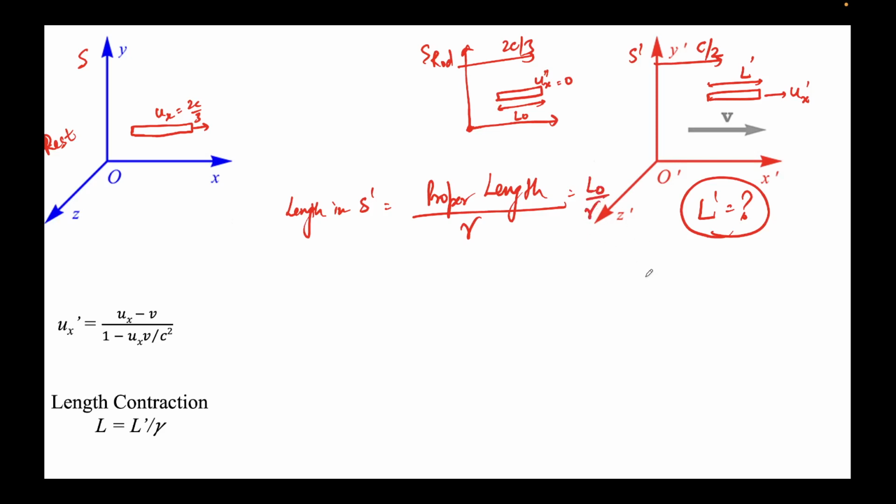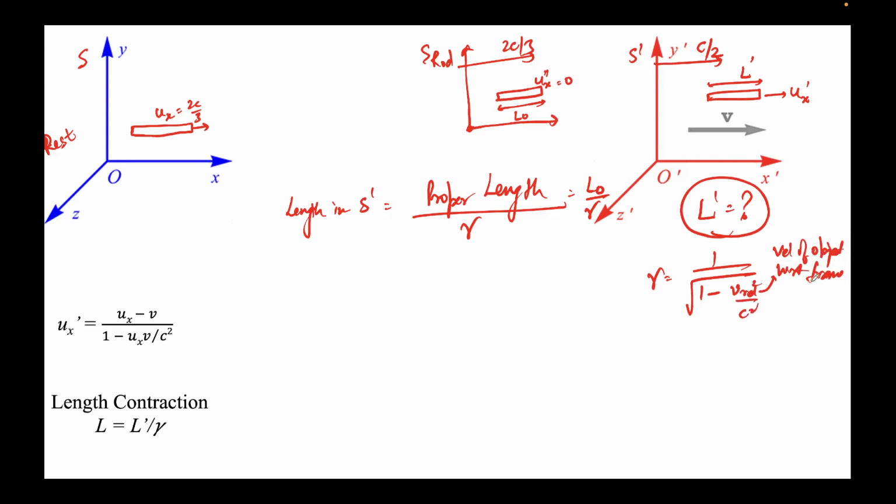Now I'll write the value of gamma here. We know the formula for gamma is 1 over the square root of 1 minus v square over c square. What is the value of v here? V is the relative velocity, that is, the velocity of the object with respect to the frame, over c square.